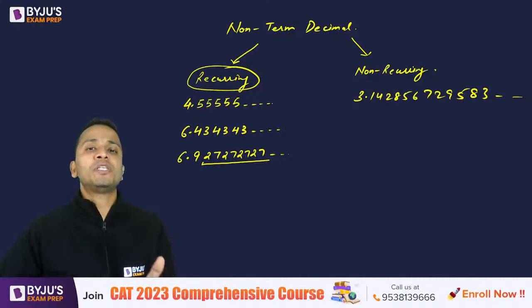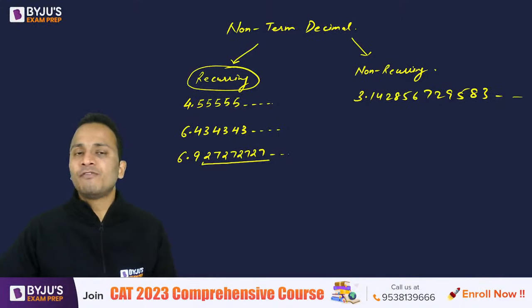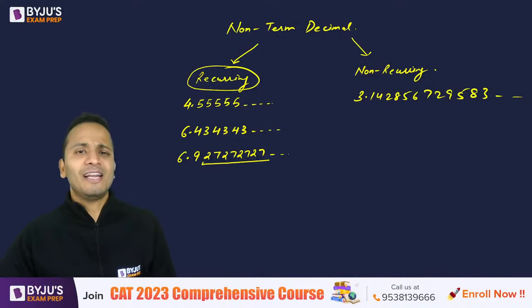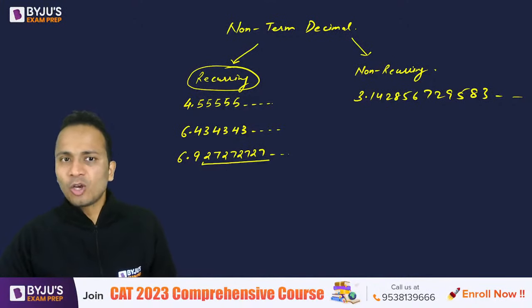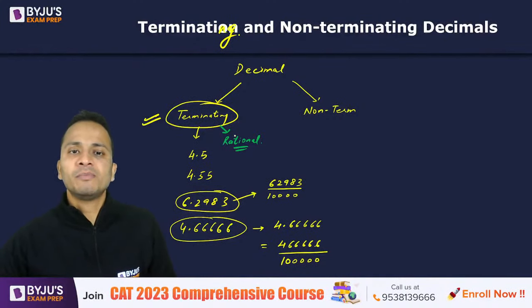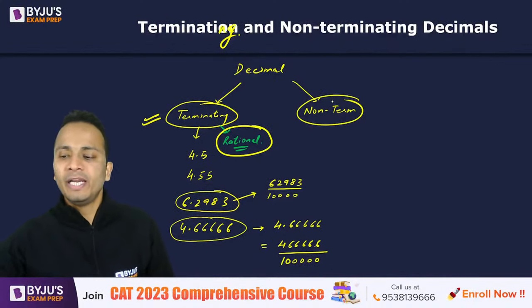Okay, so the classification of rational and irrational will remain very clear. Anything which can be expressed in the form of P by Q, where P and Q are integers and Q is not equal to 0, will be rational. If I cannot express a number in the form of P by Q, it is not a rational number, it will be an irrational number. If I go back, we have clearly seen that the terminating decimals are rational. Now, what about non-terminating decimals?